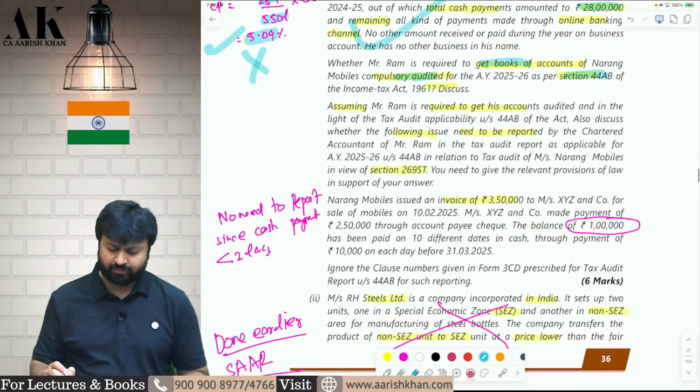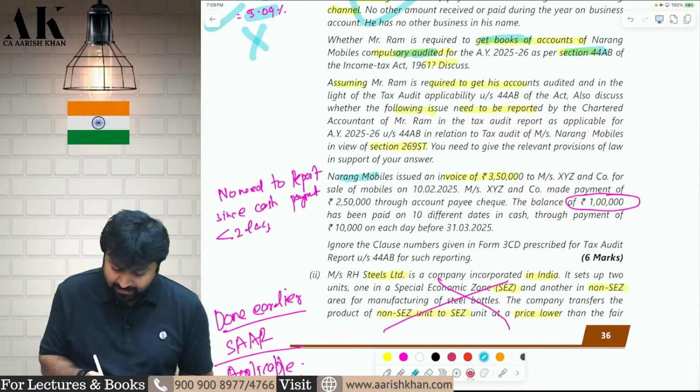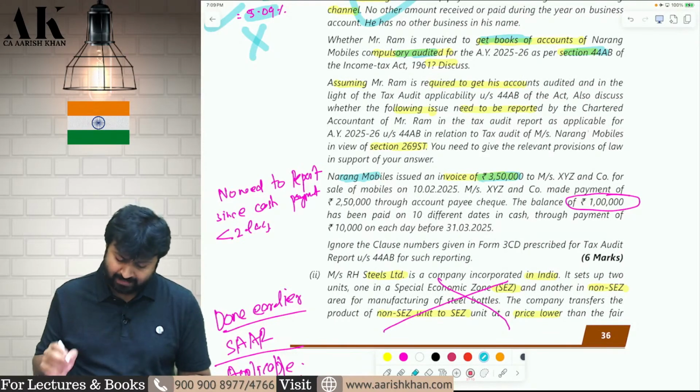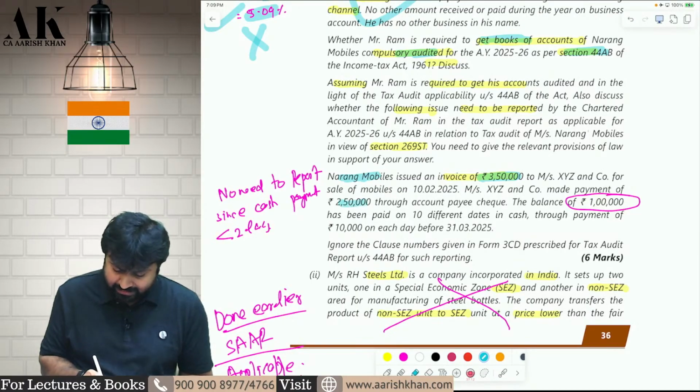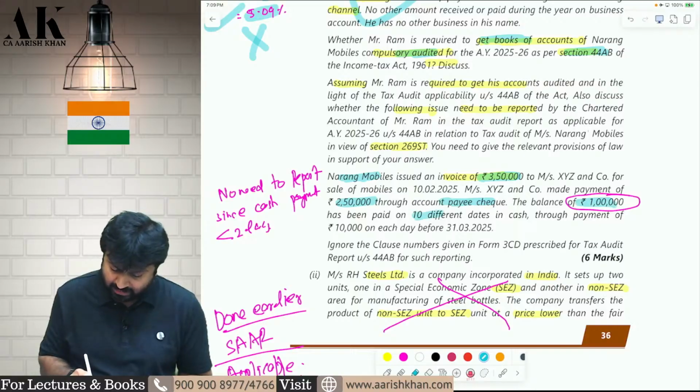I hope it is clear to all of you. Now, the second part of the question is, Mr. Narang has issued an invoice of 3,50,000 rupees. Against this invoice, Mr. Narang has received 2,50,000 rupees by account payee cheque, and 1 lakh rupees is received on 10 different dates